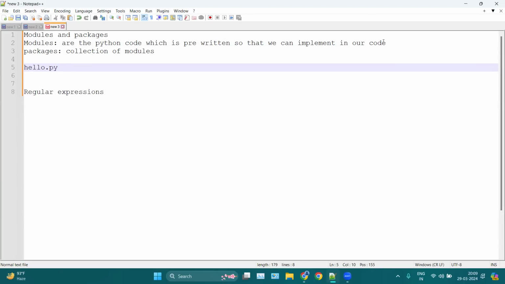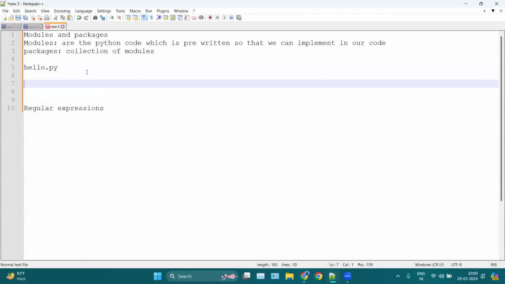Now anyone can use that code in their program. If you want to add or multiply something, you can use my hello.py file and access my functions, variables, classes and objects from my file into your file without writing the entire piece of code. So modules are like a piece of file, and a collection of modules is known as a package.